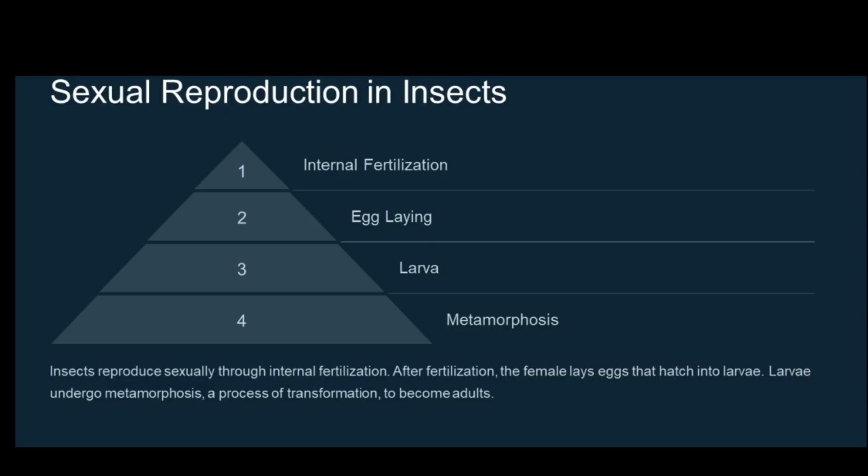Insects reproduce sexually through internal fertilization. After fertilization, the female lays eggs that hatch into larvae. Larvae undergo metamorphosis, a process of transformation, to become adults.